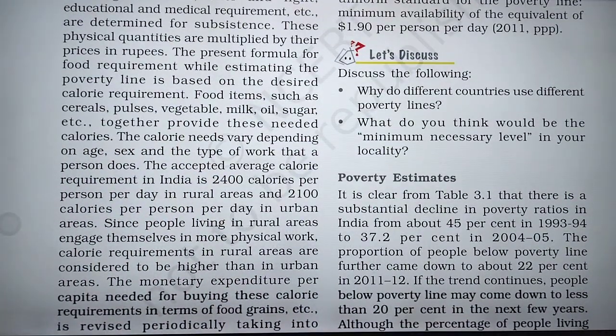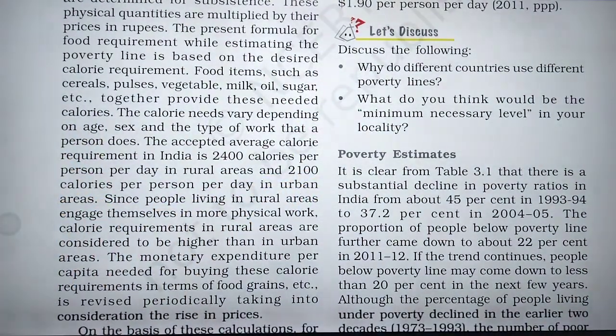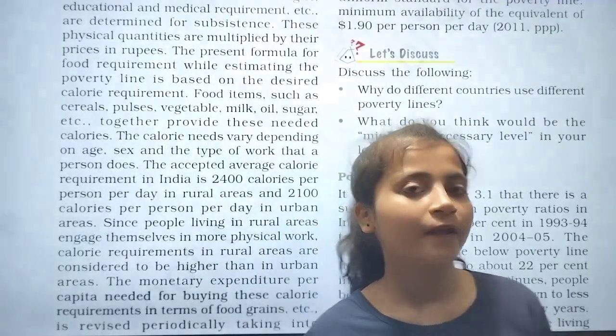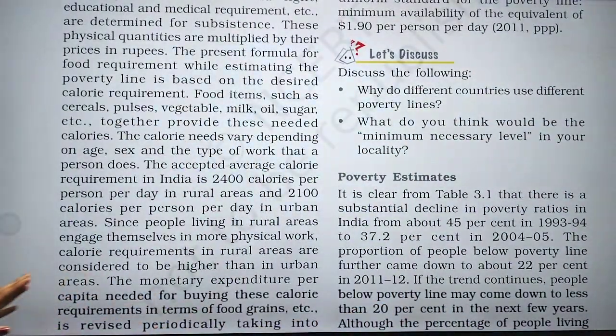Mainly the rural people work hard, whether boy or man or woman. But in urban areas, the calorie requirement is less than in rural areas, because they do not work as hard as in rural areas.